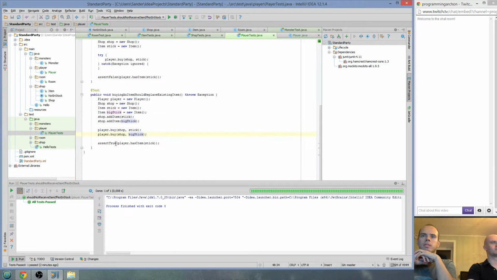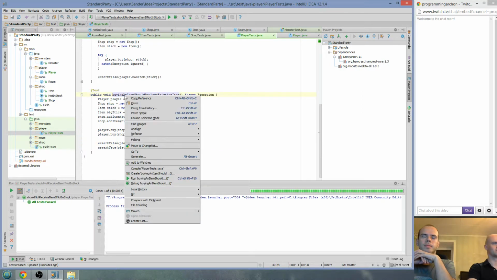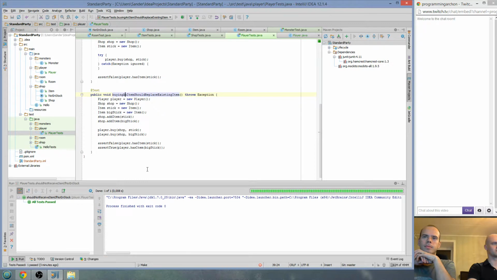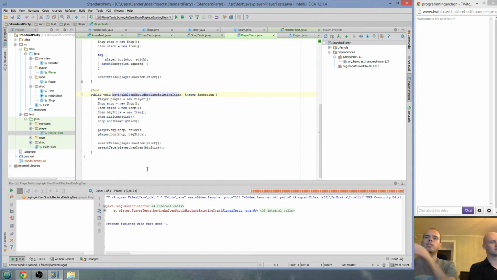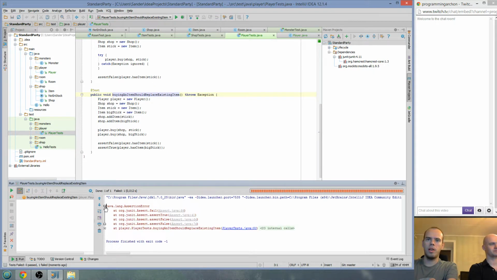And now we're gonna assume the player has item big stick, and we're gonna assume false that the player has item regular stick. This should do it. Alright, so let's see what happens. Okay, there we go. We have an error where we wanted to check that we don't have the stick.